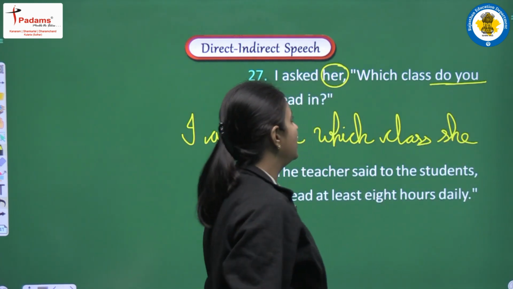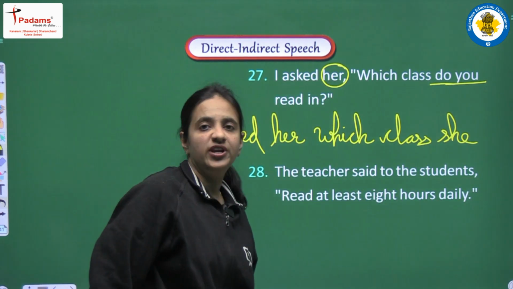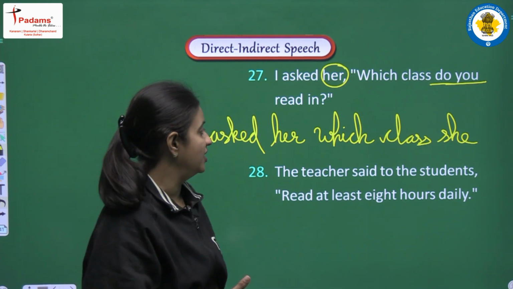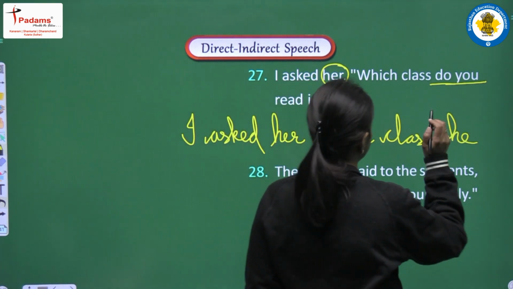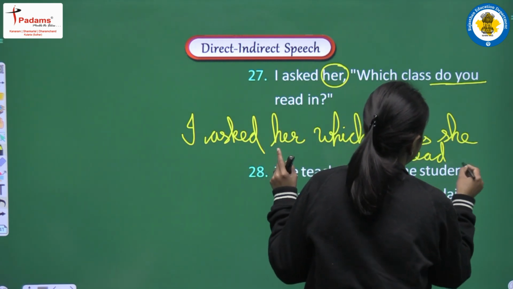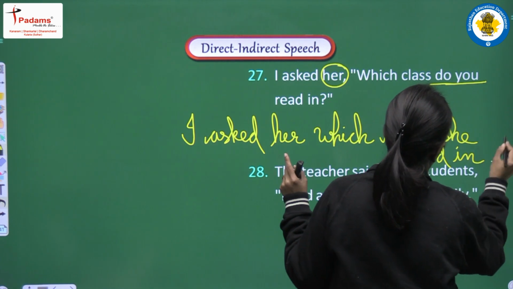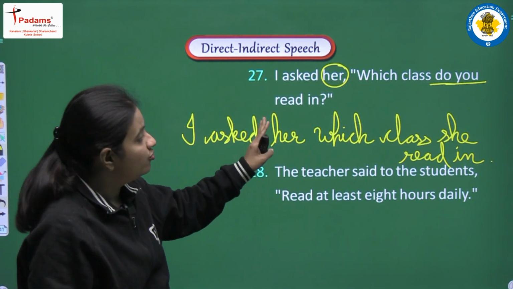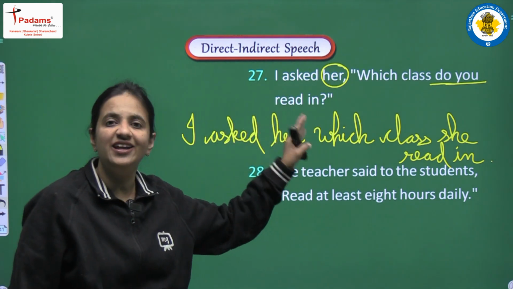Now observe the tense. Which class do you read? It means present simple. So it will be converted into past simple. So according to that we will write which class she read in. Second form is read in. And full stop. So the complete sentence will be I asked her which class she read in.